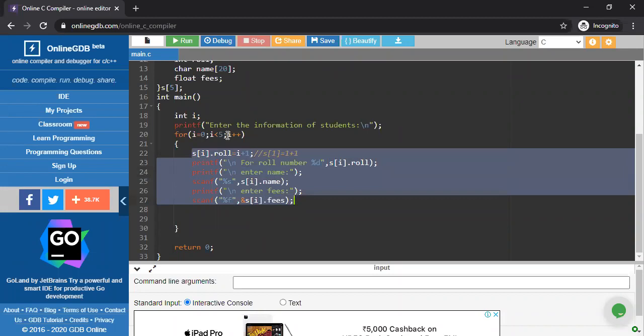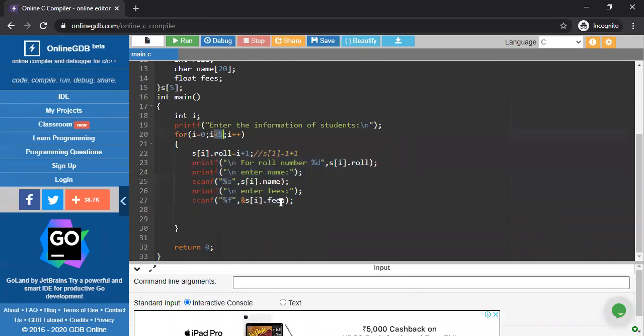Now move on to the next, because until or unless this condition is false, the loop is executed repeated times. Now my I value is 2, means the third position of your array, which is going to store the information of the third student of your class, means here is 2.